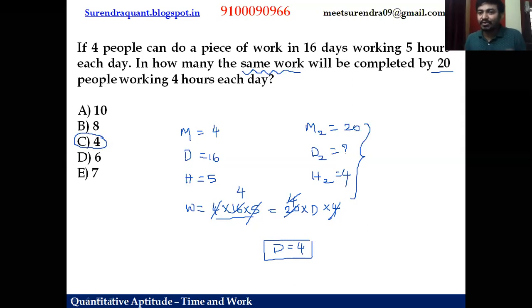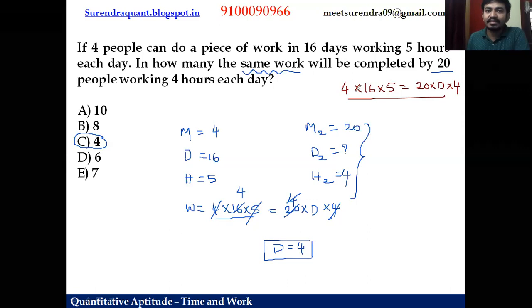So simply by using men units, we can simply work it out. As it is the first question, we use the basic standard expression. In case you try to solve this in an exam, keep the relation in mind. Then directly you can say 4 people, 16 days, 5 hours work is the same as 20 people, D days, 4 hours. And in a single step, you can finish that.